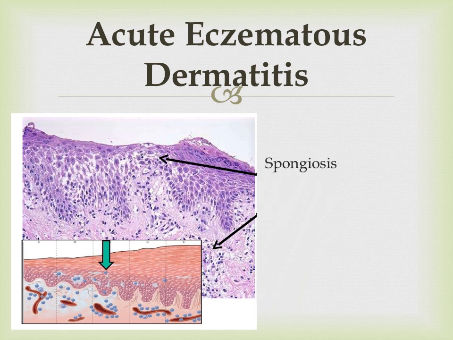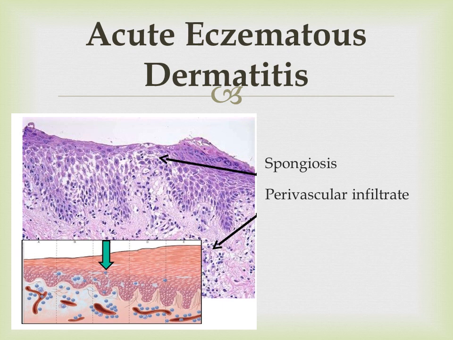And one more important feature comes in: spongiosis. Spongiosis is characteristic of this acute eczematous dermatitis. In eczematous dermatitis I am repeatedly mentioning the same thing, edema fluid. In urticaria the edema fluid was present only in the deeper layers, while in acute eczematous dermatitis the edema fluid will be seen in the epidermis also.